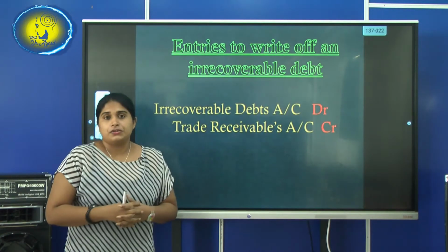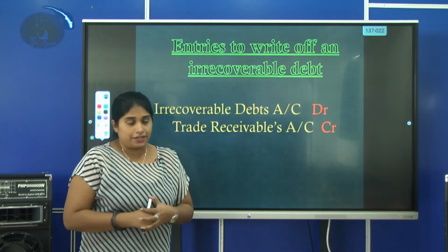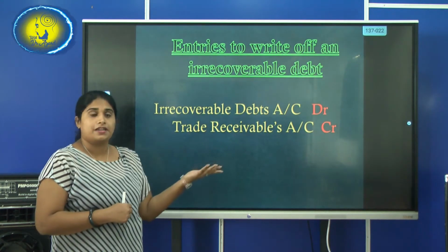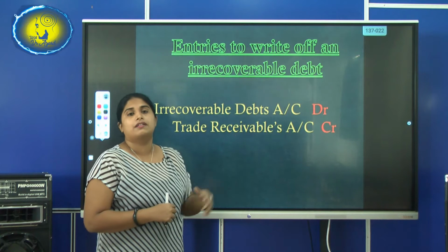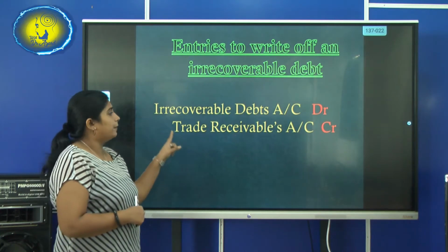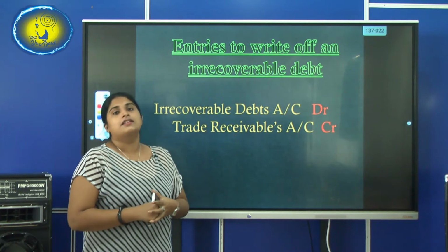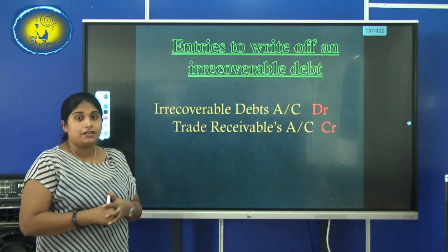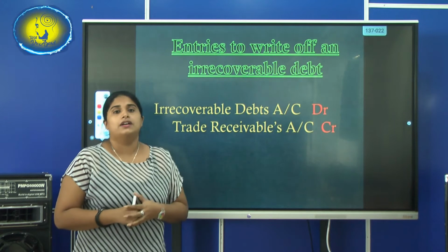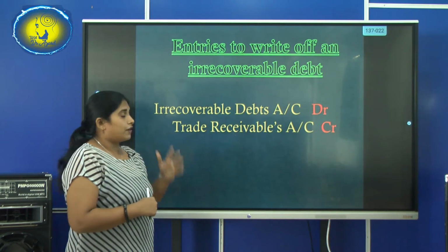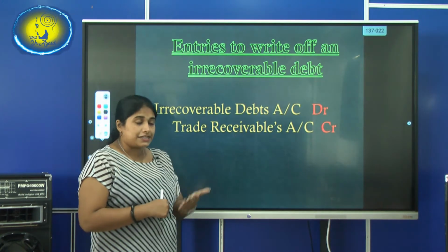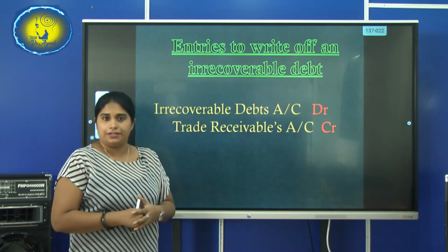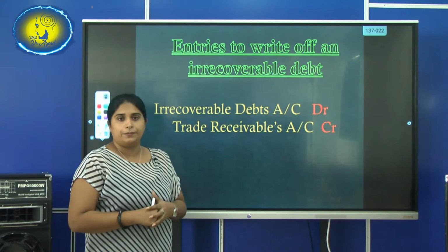Now the double entry to write off the irrecoverable debt: as I told you, it's an expense. So when an expense increases, it will be debited to the irrecoverable debts account, and it will be credited to the particular trade receivable account. For example, assume a person who owes you a debt is being written off as an irrecoverable debt. So the irrecoverable debts account will be debited and Pereira's account will be credited.